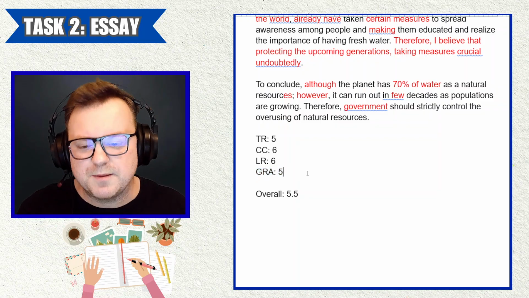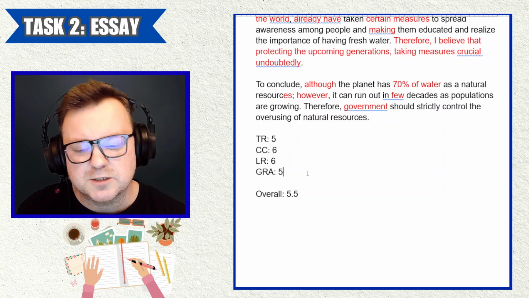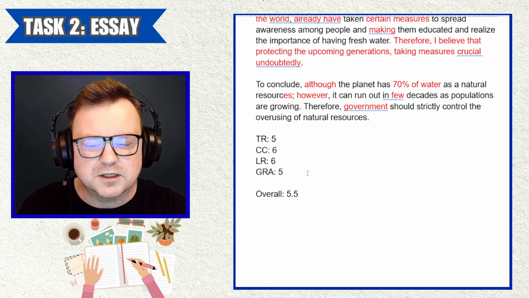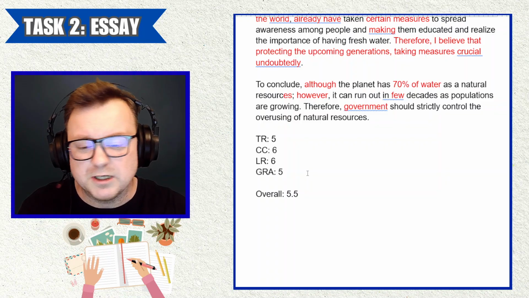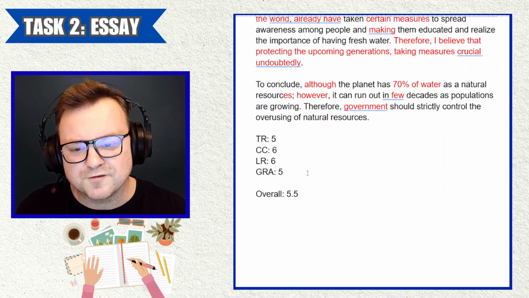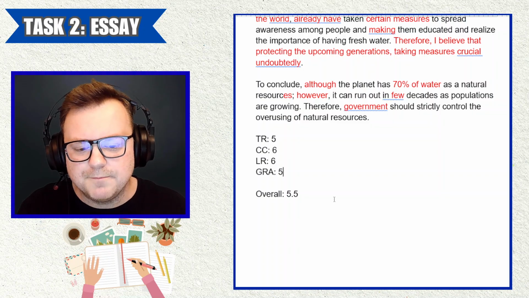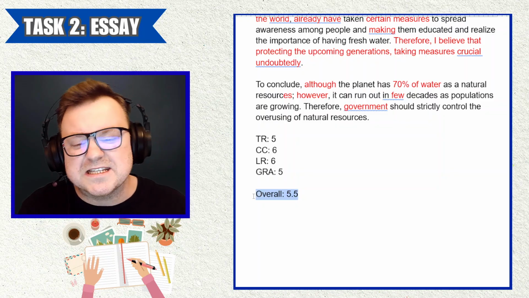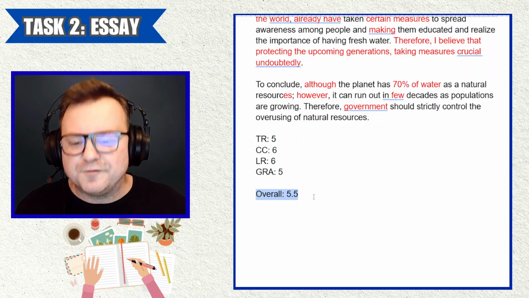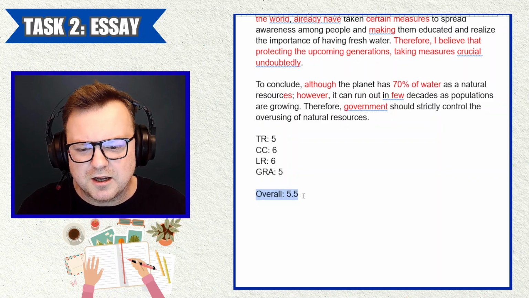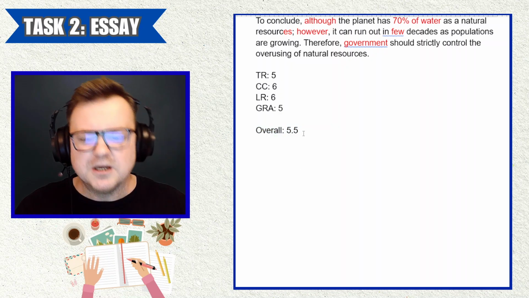And, who knows, maybe you could get to that 6.0, 6.5. I think if you take IELTS in the next 3 months, I don't think you have any chance of getting a 7. I really don't think your writing is there. But I think you could push for a 6.0, 6.5, perhaps. Yeah, so I think you are probably an upper intermediate student, and I think your ceiling is probably 6.5. But for me, this writing is between 5.0 and 5.5, but I'm going to stick with my score of 5.5.